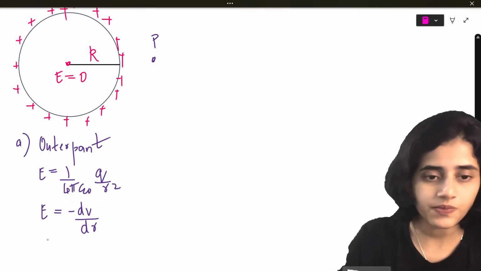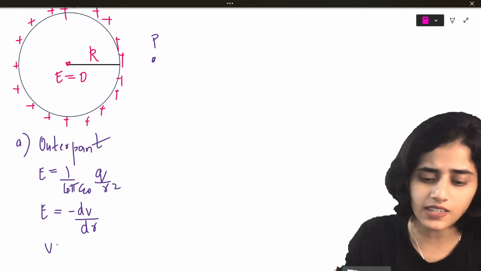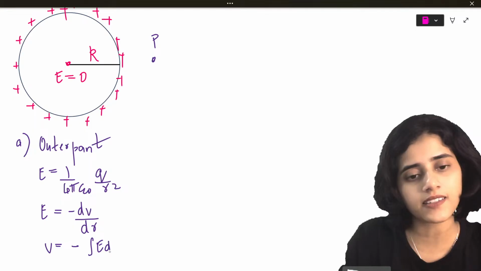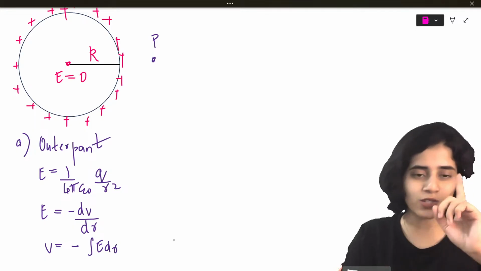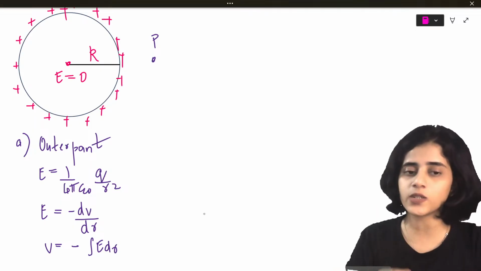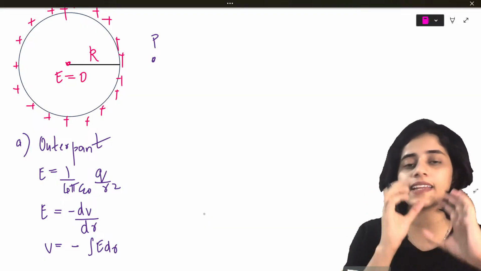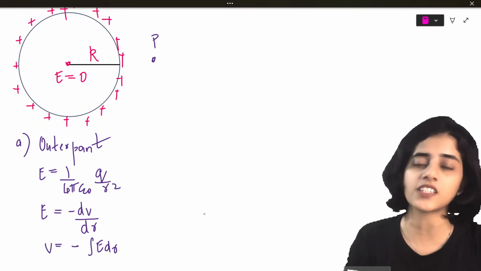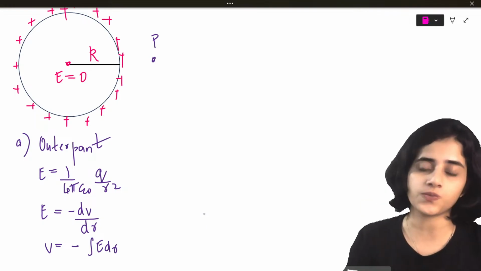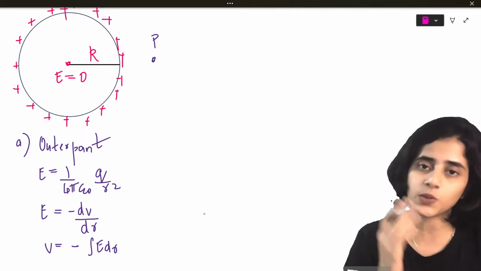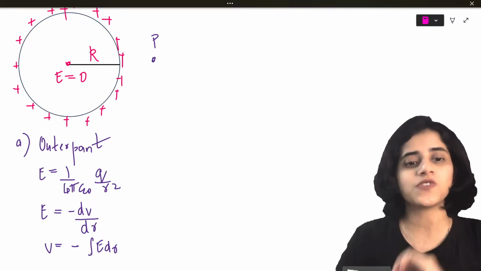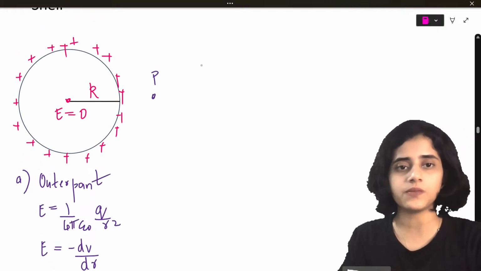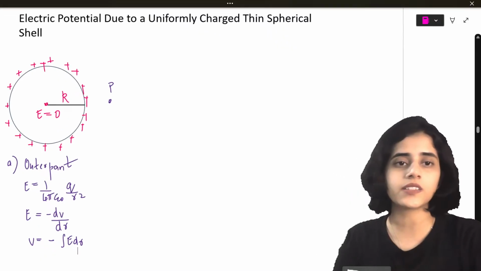So now, can I write V as minus integral E dr? Yes, this I've also discussed in the last class. What did I do? I took dr to the other side, and integral of dV is V. Those who have doubts in integration, I have explained the integration in part 1 of this video, part 1 of electrostatic potential. You can go watch that. So V is equal to minus integral E dr.